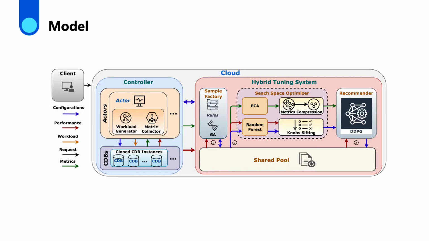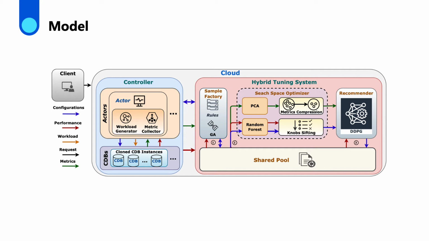To accommodate these problems, we propose a hybrid model. The key feature of this model is a hybrid architecture, which uses samples generated by genetic algorithm to warm start the finer-grained exploration of deep reinforcement learning.